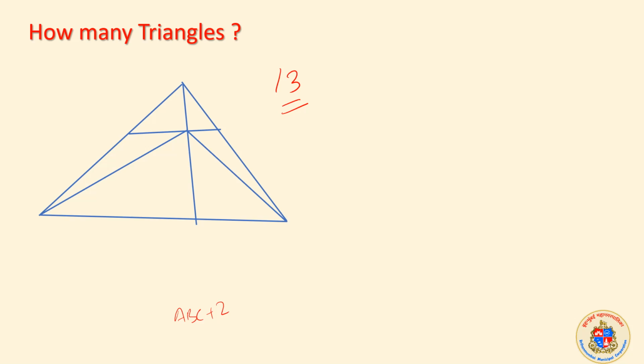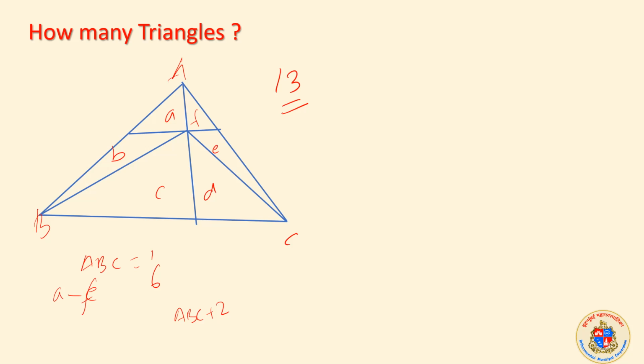If I simply keep on writing A, B, C, D, E, F, and the whole triangle as ABC, then one triangle is ABC, no problem. We know that A, B, C, D, E, F, 6 triangles are there, A to E, A to F.